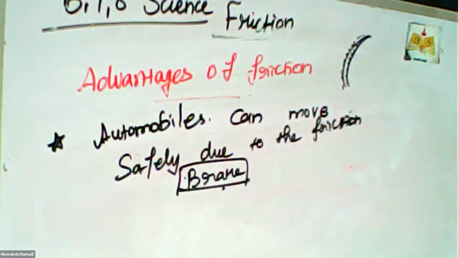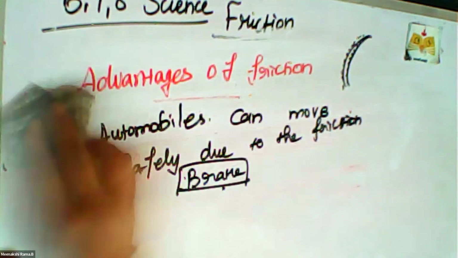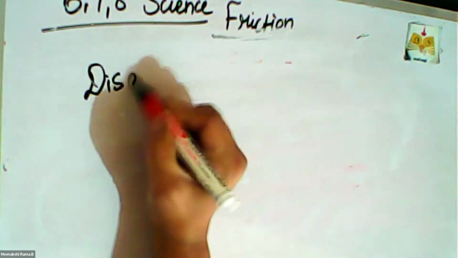What are the disadvantages of friction? Disadvantages means the surfaces rub against each other, like screws and gears, or machines, or soles of shoes. These are the disadvantages. An excess amount of effort has to be given to overcome the friction in operating the machine. This leads to wastage of energy. The energy is wasted in that area. So that is one of the disadvantages.